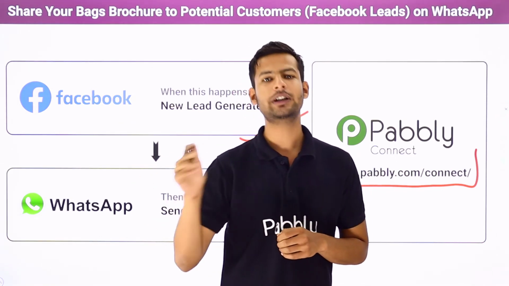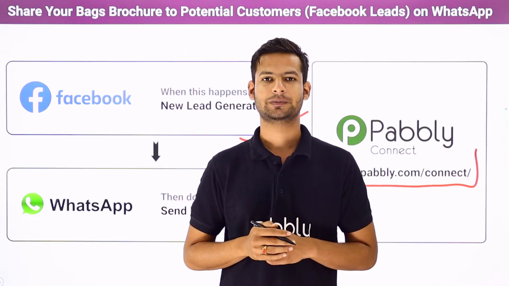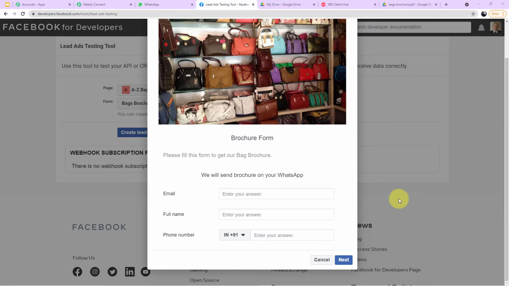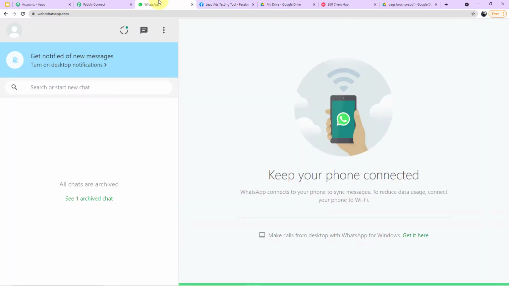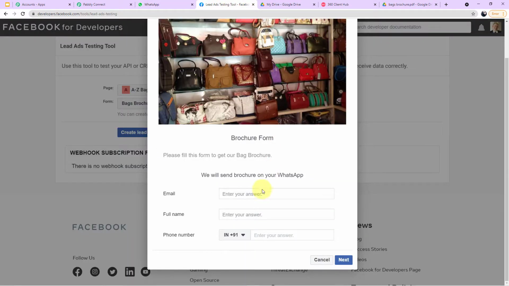Now let me show you a real-time example on my screen. Okay guys, as you can see on my screen, this is the particular brochure form which I have created for my customers. Now I'll be entering the form here and I have opened my WhatsApp web page. Here we will be receiving the message on behalf of the customer. So let's fill up the form on behalf of our customer and let's see if we receive a WhatsApp message in real time or not.